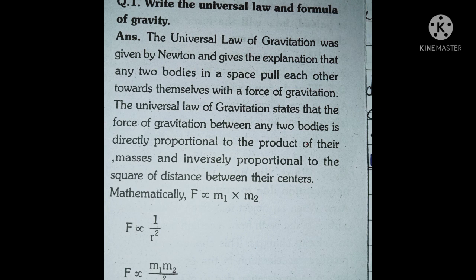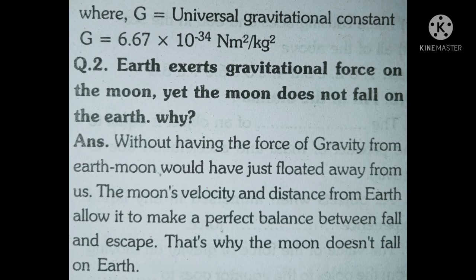Mathematically, F is proportional to m1 into m2. F is proportional to 1 upon r square. F is proportional to m1 m2 upon r square. F is equal to G m1 m2 upon r square, where G is the universal gravitational constant. G is equal to 6.67 into 10 to the power minus 11 N m square per kg square.